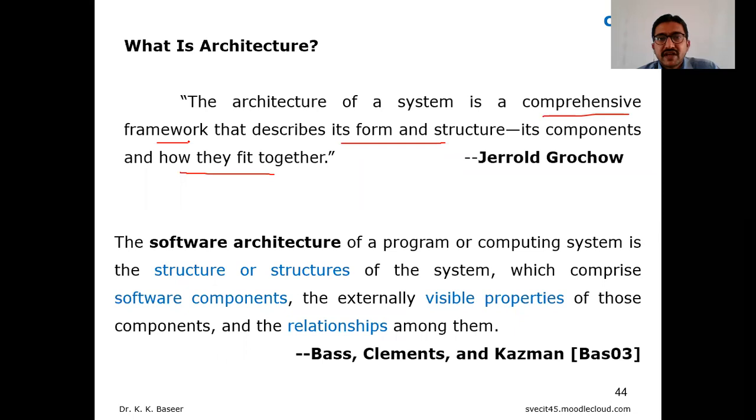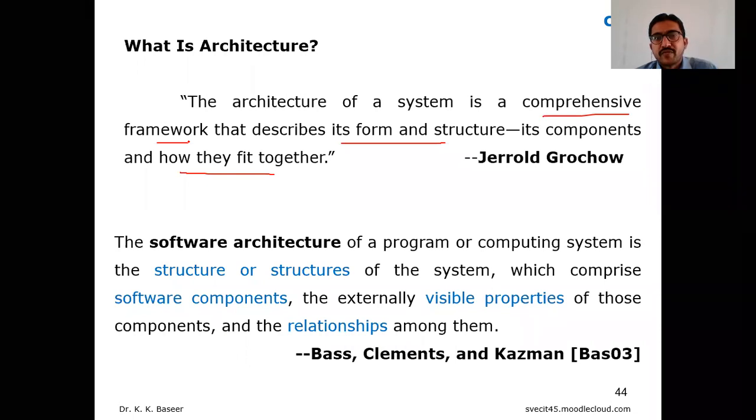The best example is a house plan. By seeing that house plan, we can easily find out the components: the hall, kitchen, bedroom, washrooms, prayer room. All these are the components there. By seeing that form and structure, we can easily know where each can fit.